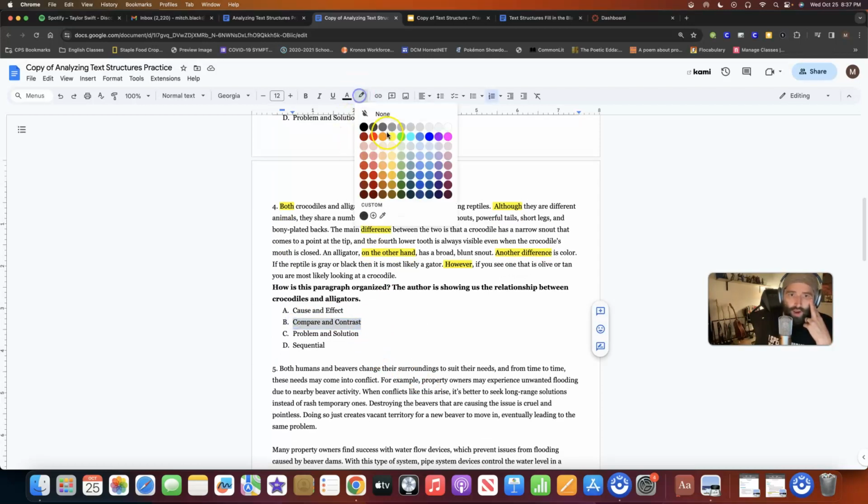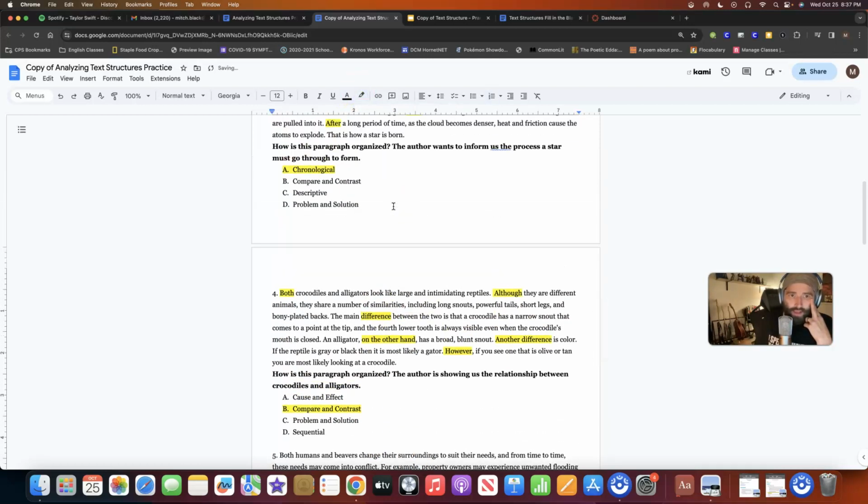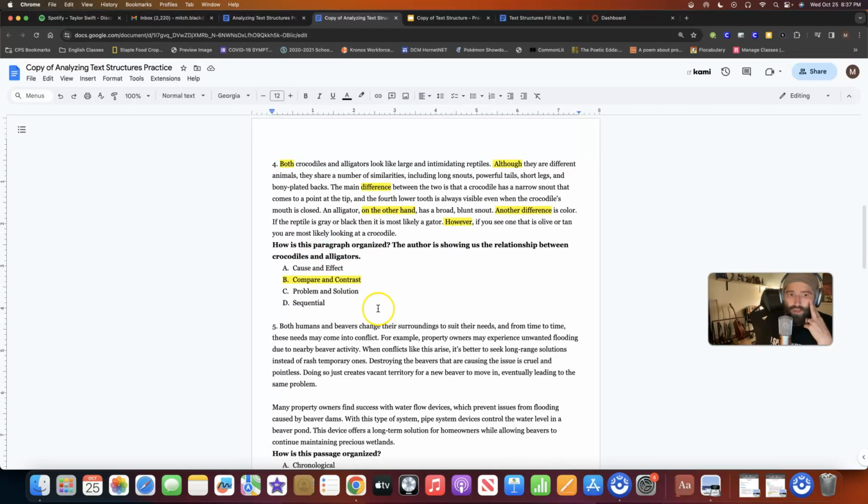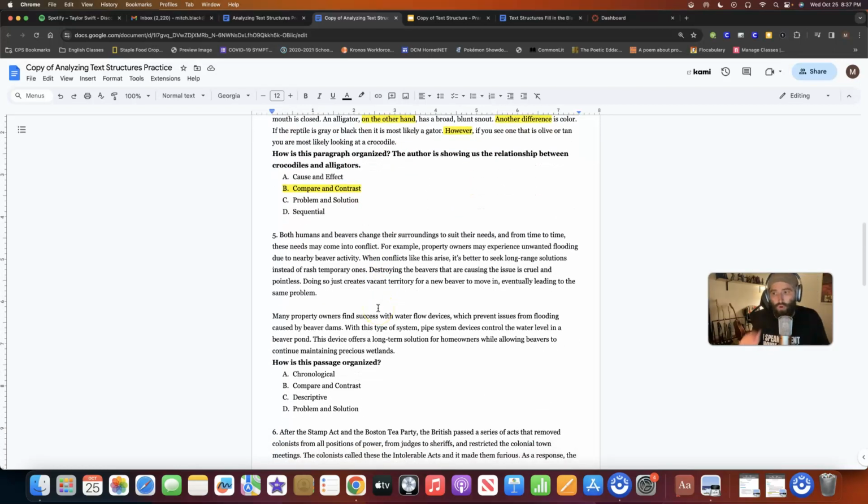Again, we're making sure we're highlighting all the signal words that I highlight, and we're also writing these main ideas right here after it says, how is this paragraph organized, okay? Our last one, before you all go off on your own for 6 through 10.